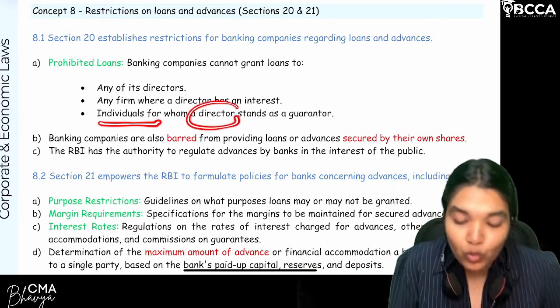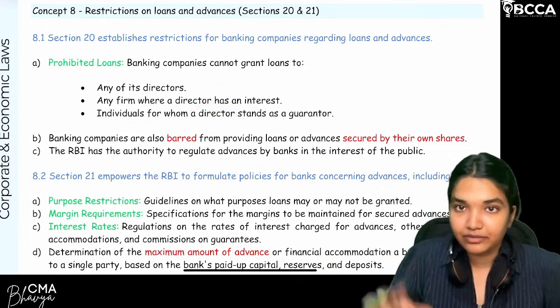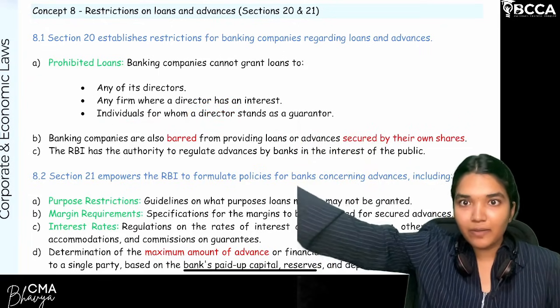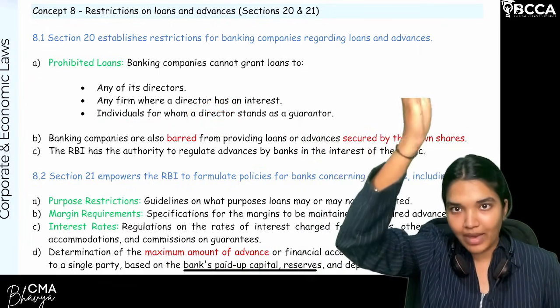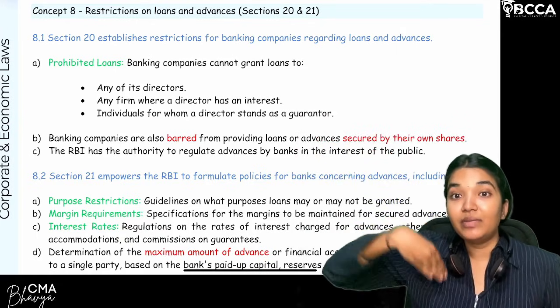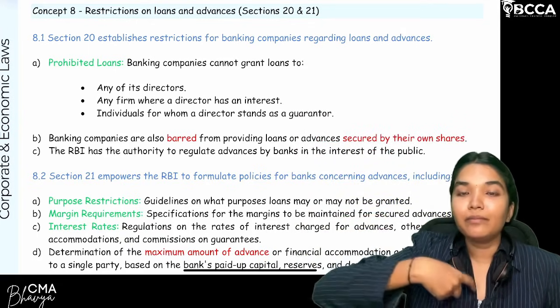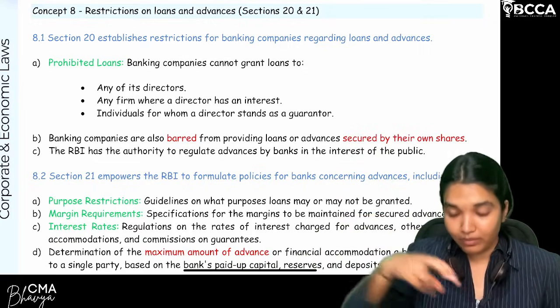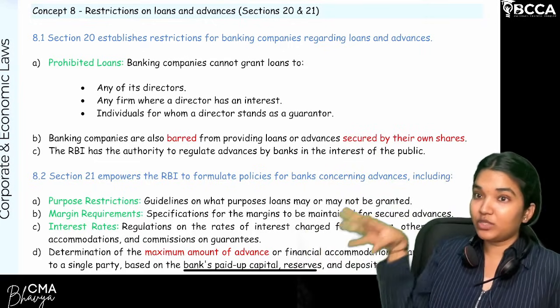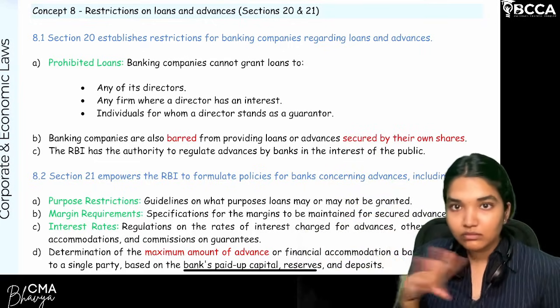Next, individuals for whom the director is standing as a guarantor. That third party individual has taken a loan from another bank, clear, but the director is acting as a guarantor. Are we clear? So can the bank provide a loan to that third party for which the guarantor is a director? Answer is no.